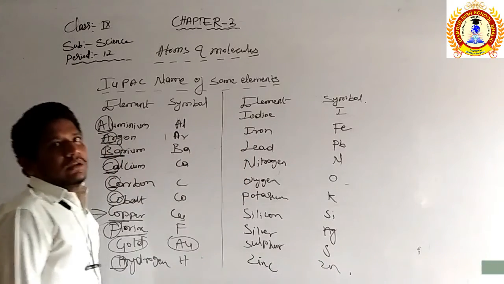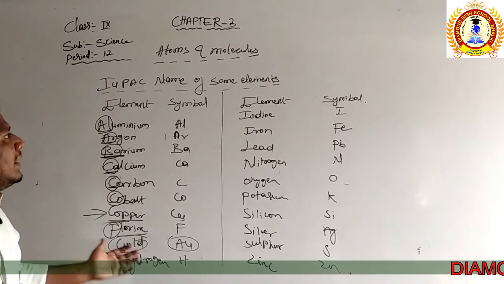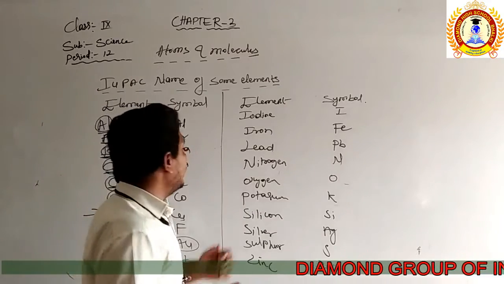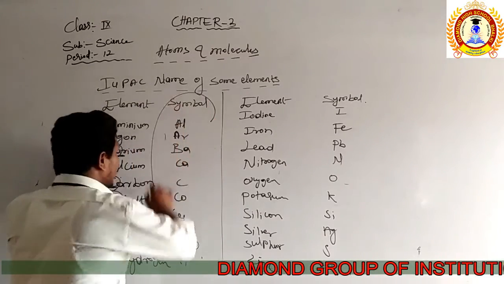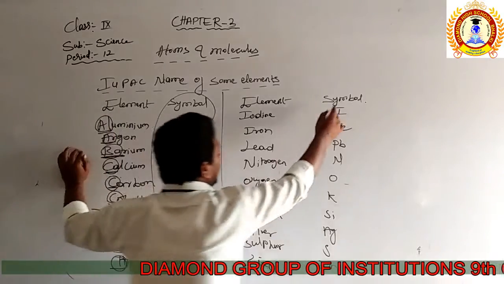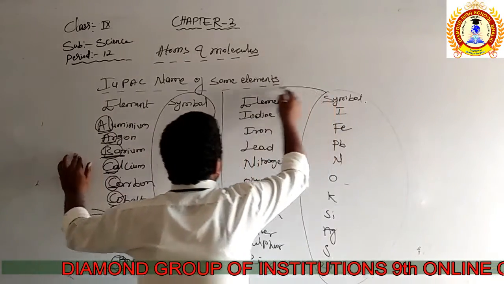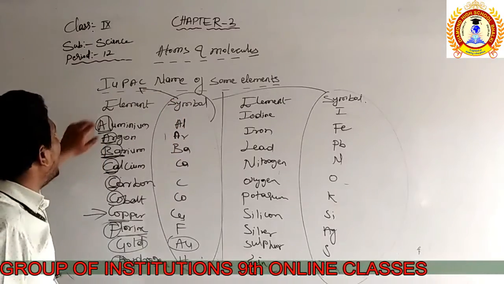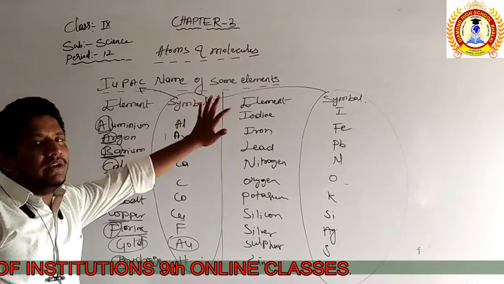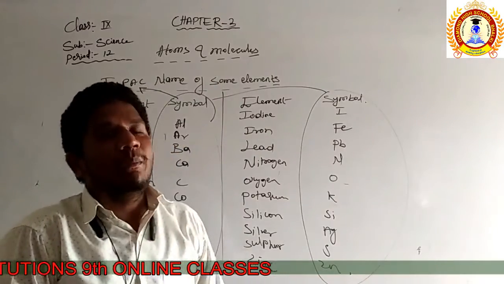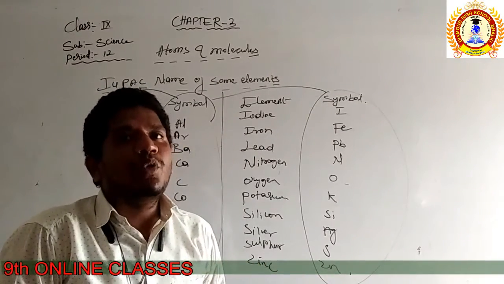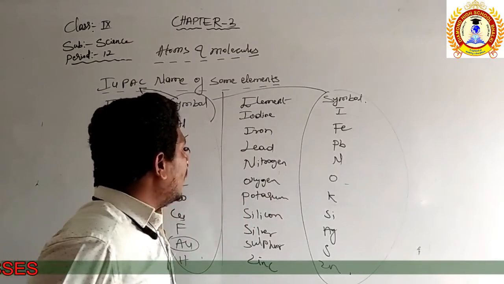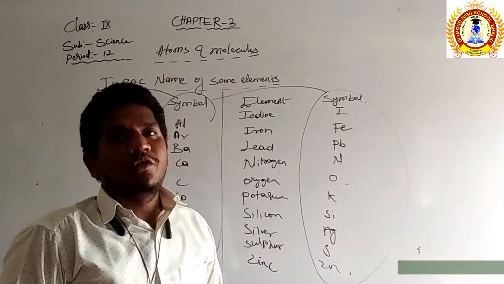Right. So these are some of the elements and their symbols. Who approved all these symbols of the elements? These are examples of symbols of the elements which are approved by the IUPAC, the International Union of Pure and Applied Chemistry. IUPAC approved all these symbols of the elements, and we discussed all these symbols. So I hope you understood this.